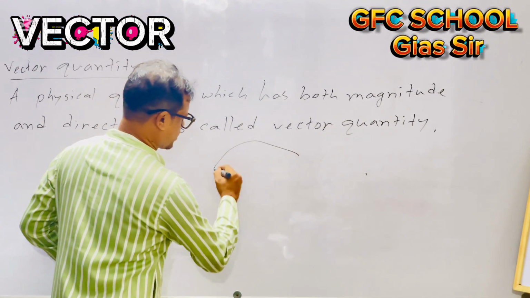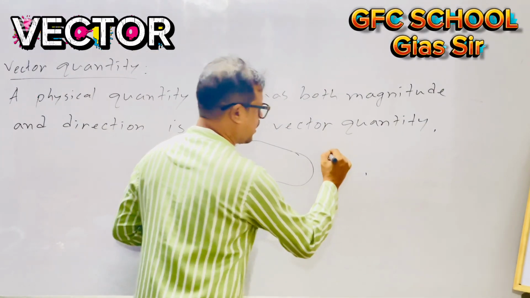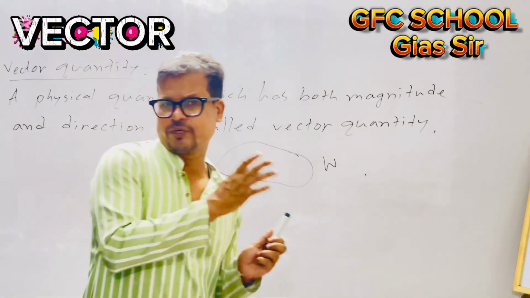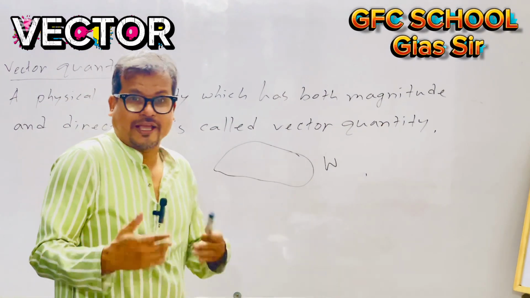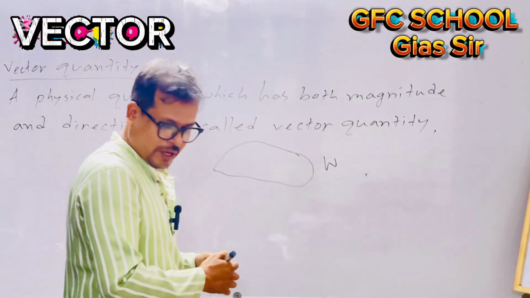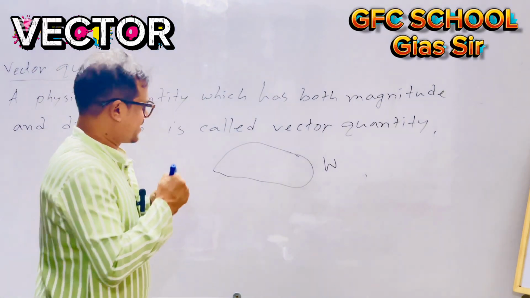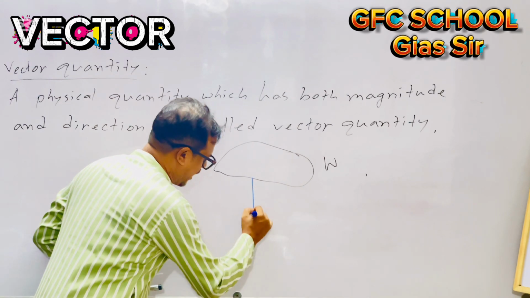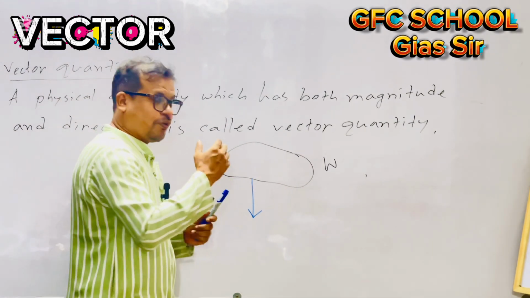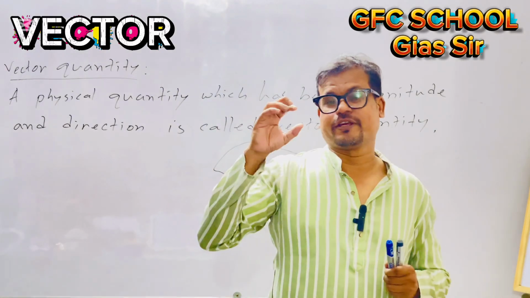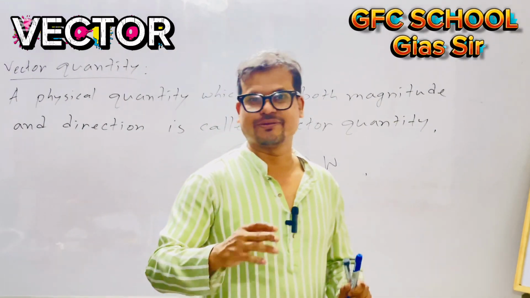I have drawn this object, and I am saying this weight is W. Weight means the direction towards the earth. For measuring the weight of any object, we need direction. Without having direction, we can't measure it.